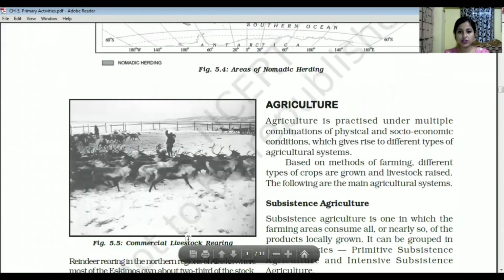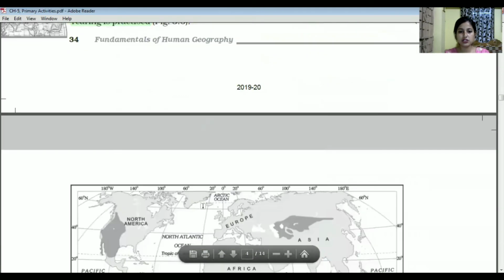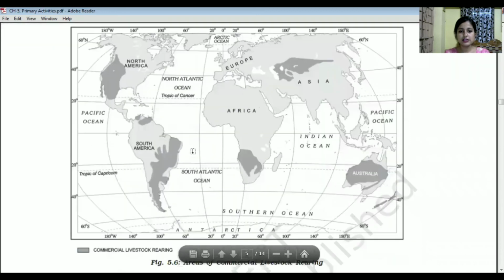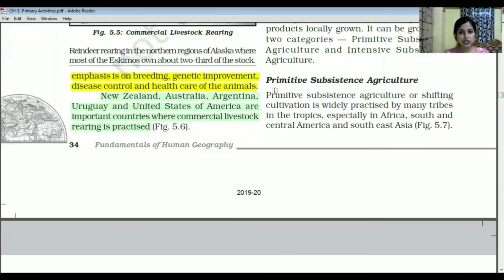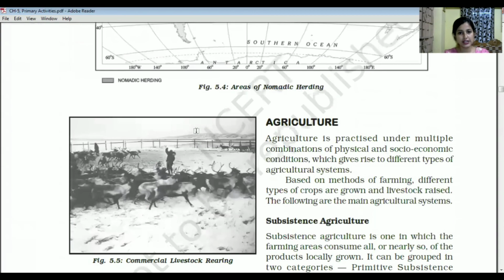So you can refer to the map given below. See, this is the map. This is the United States of America. You can see Argentina, Uruguay, Australia, New Zealand, and some other portions also where commercial livestock farming takes place.